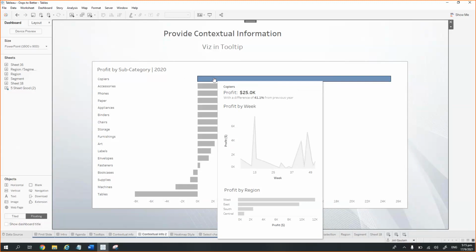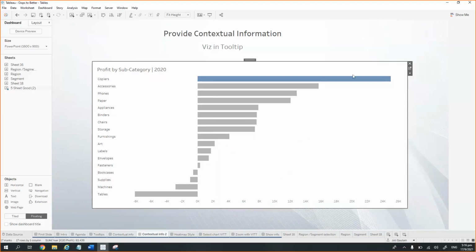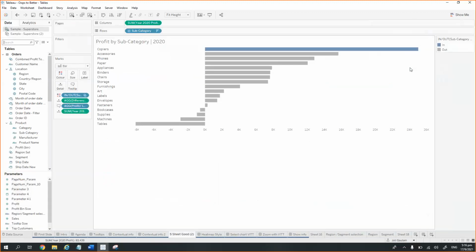We are adding details such as profit in the copiers category for the weeks in that year, and how the profit is by region, like which region is having more profit, and which is the week where we saw a spike in the profits for this particular subcategory. So let's jump into how we created this.